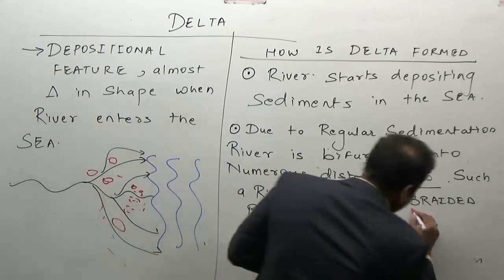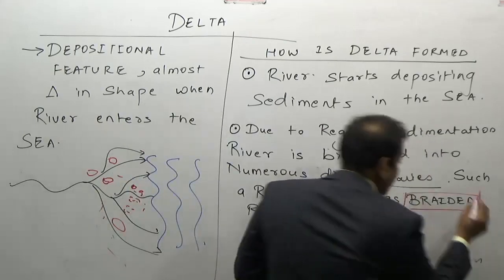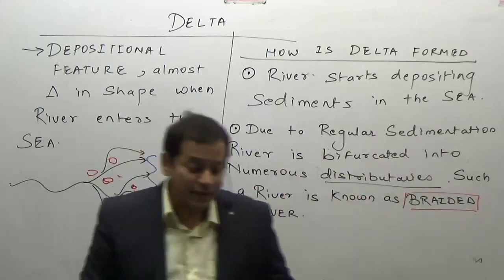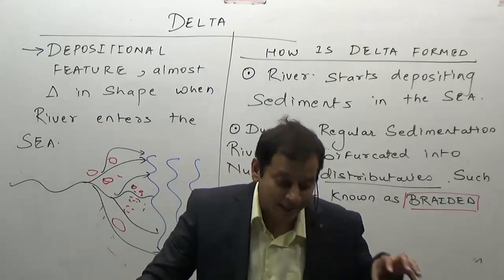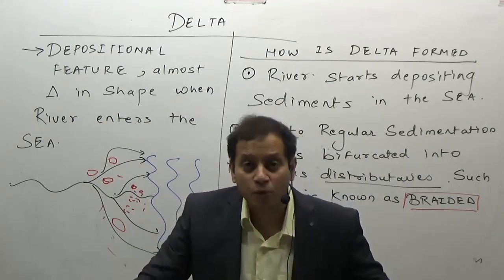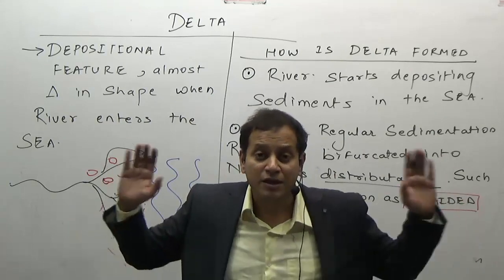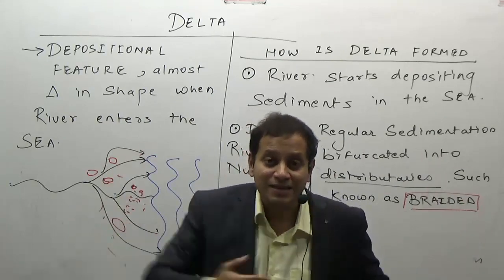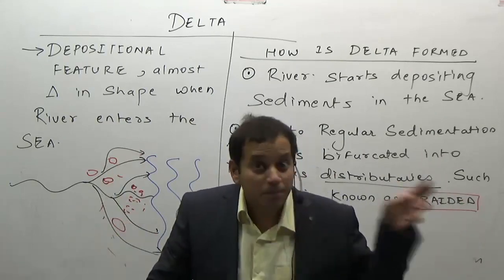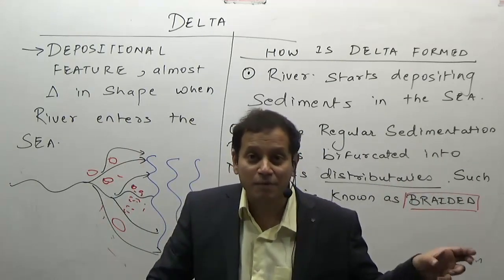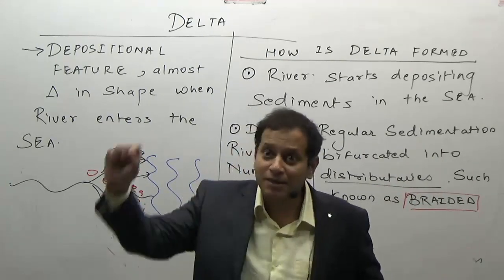So what is a braided river? It is not necessarily connected only to a delta. A braided river can be there even in the mature stage, even in old age. A river which is divided into numerous channels is known as a braided river. River Brahmaputra is the best example of a braided river. Open your atlas, see the map of Brahmaputra.